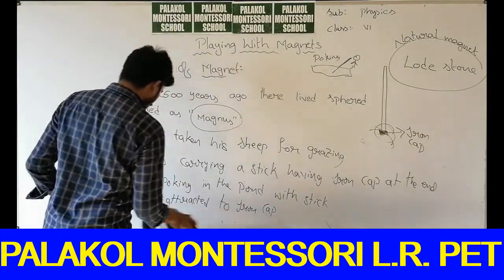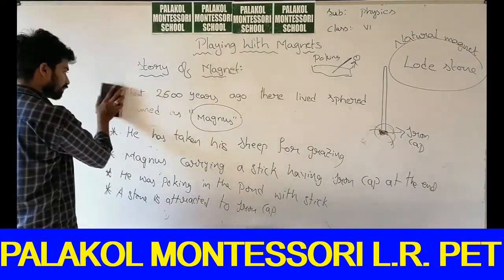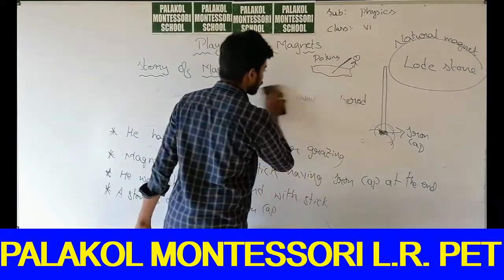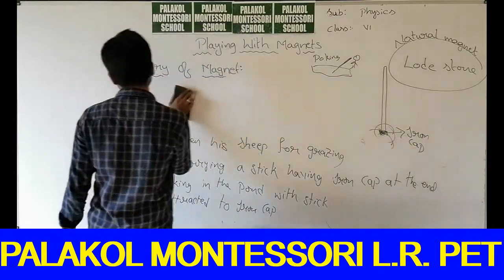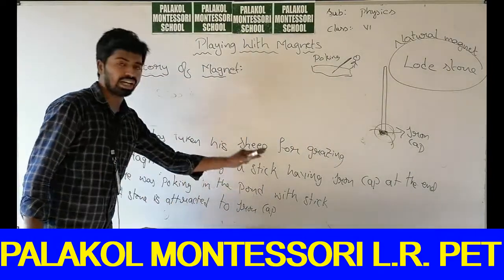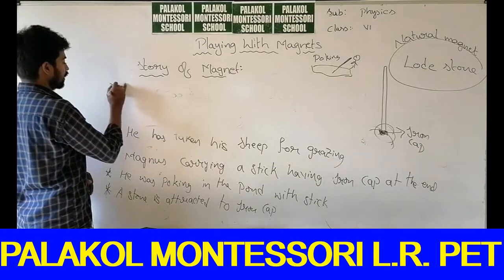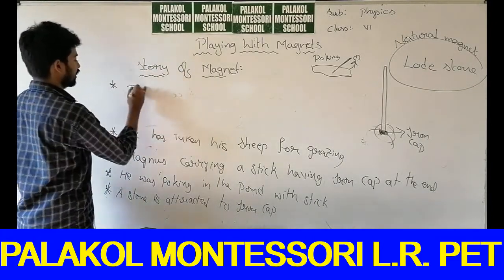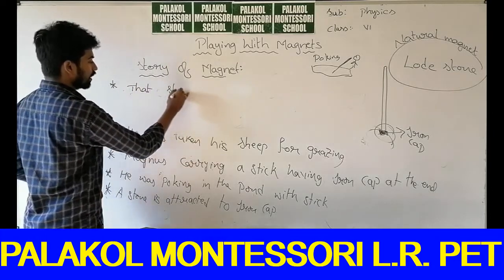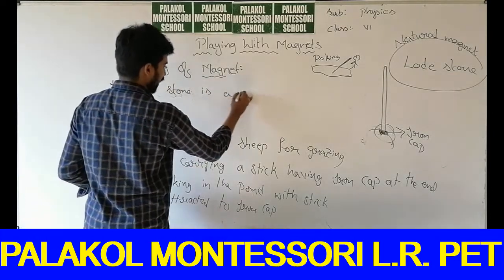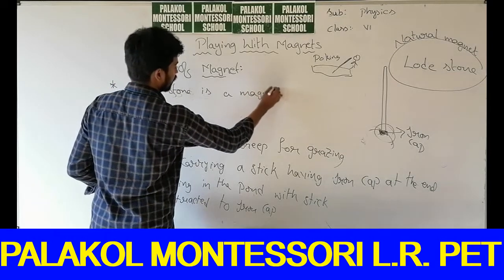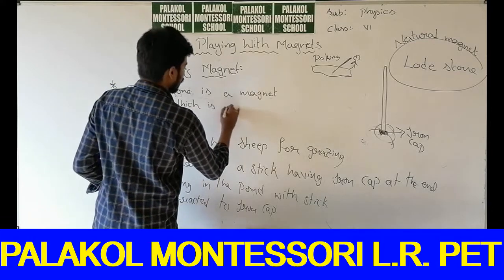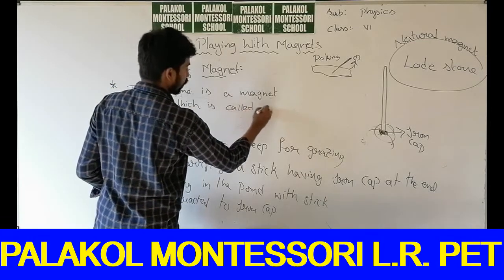So we will call this stone, the stone attracted to the iron, a magnet, and that natural magnet we will call lodestone. A stone attracted to the iron cap is a magnet, which is called lodestone.